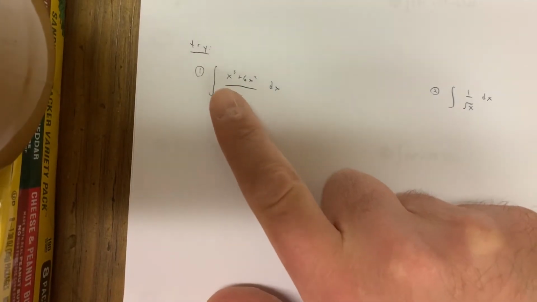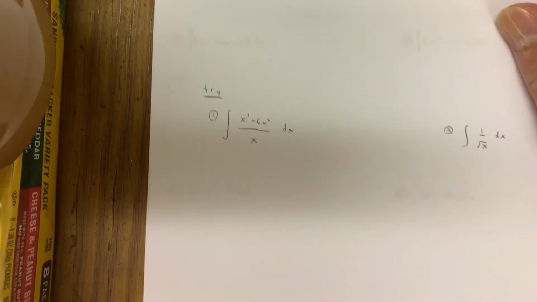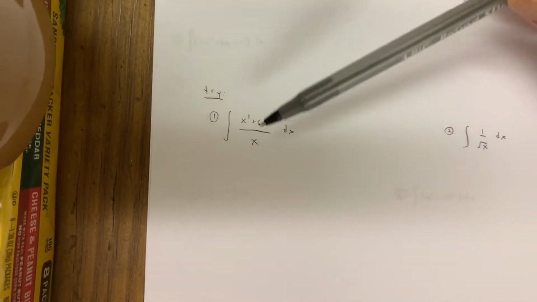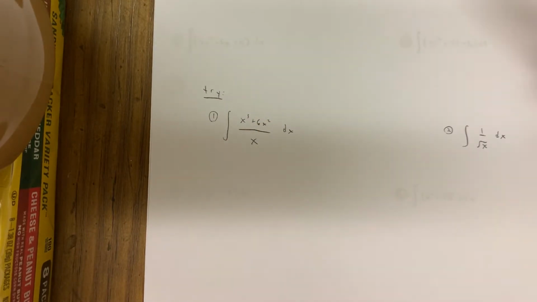Over here, the integral of (x cubed plus 6x squared) over x with respect to x. People are like, hey, let's just integrate each thing separately. No, you can integrate over addition, but you can't integrate over division, okay? And there are several different ways to do this here.